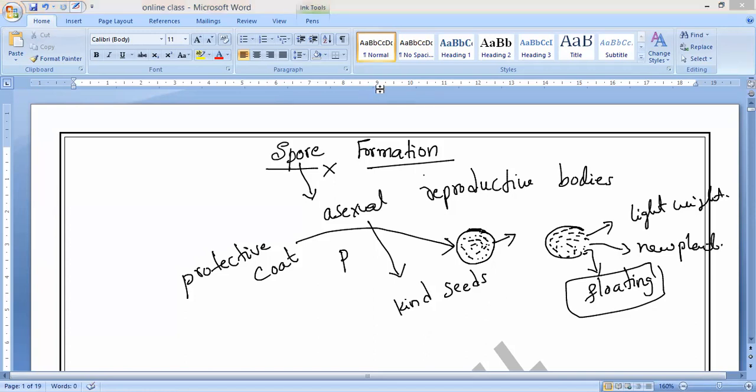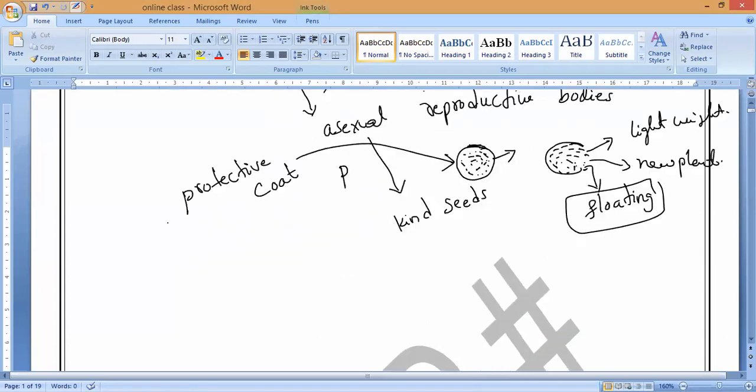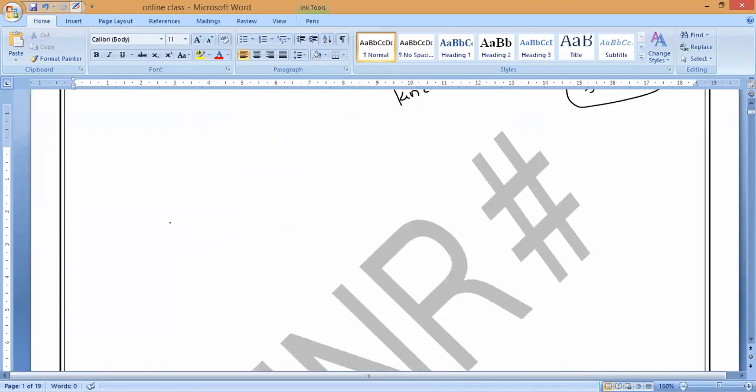Now if you observe very carefully how spore formation takes place: as we know, is this sexual reproduction or asexual reproduction? It is asexual reproduction. That is the first point you have to remember.